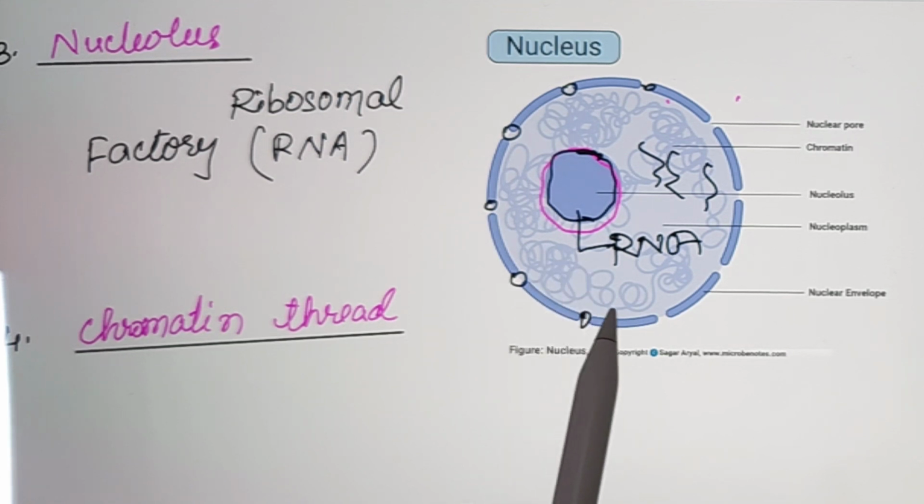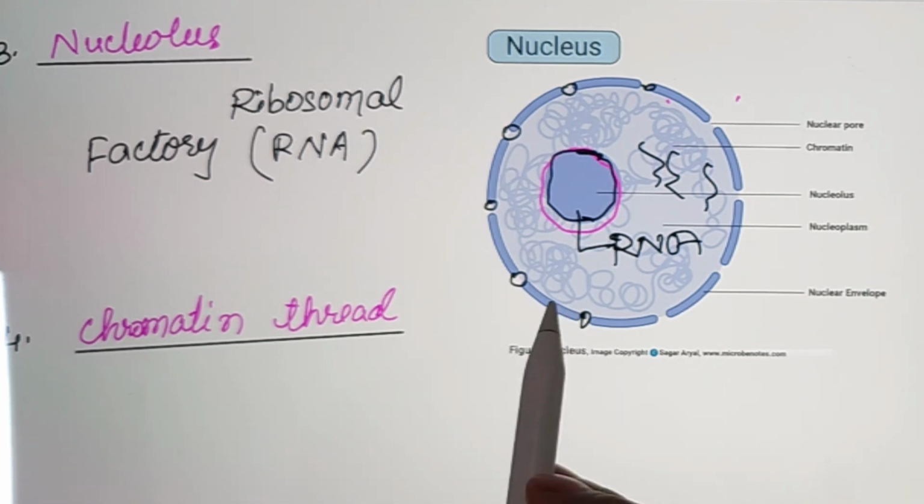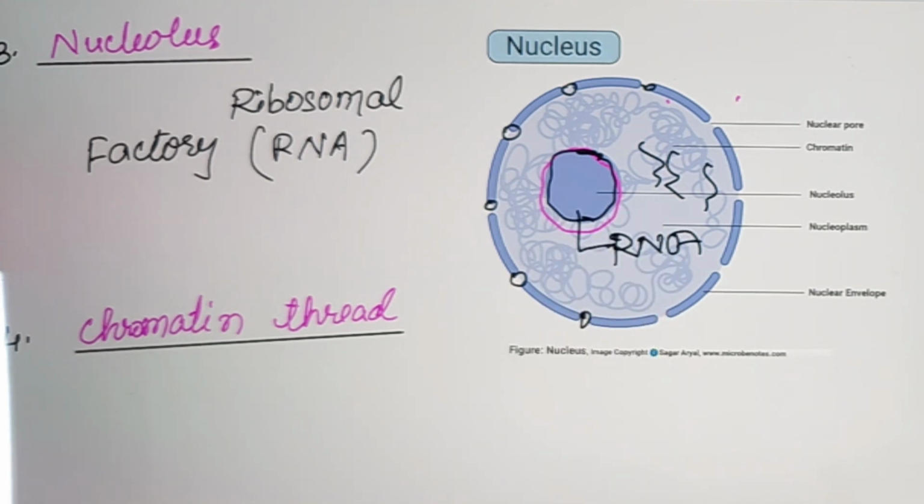When the cell is in the phase of cell division, this chromatin condenses, coils and forms a chromosome. Like this, it gets coiled and forms a chromosomal structure during cell division.